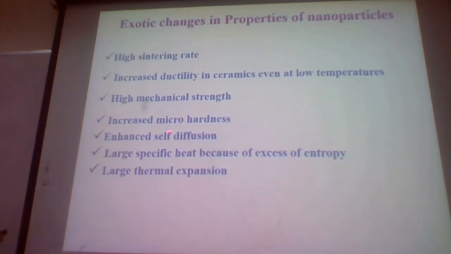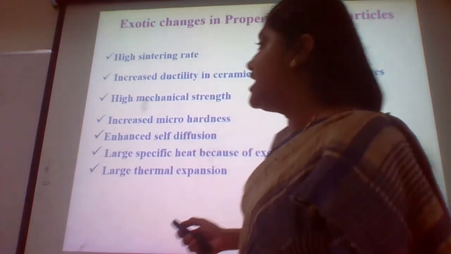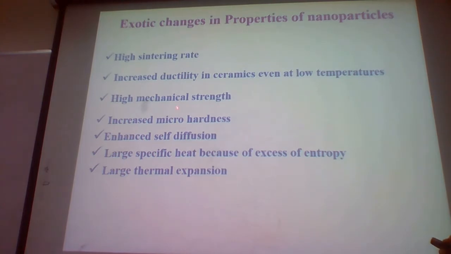Some of the exotic changes in properties due to the reduction of size are a high sintering rate, increased ductility in ceramics even at low temperatures, and high mechanical strength.